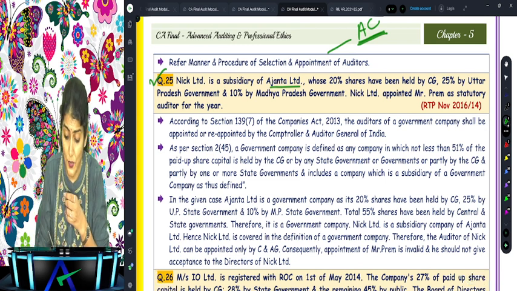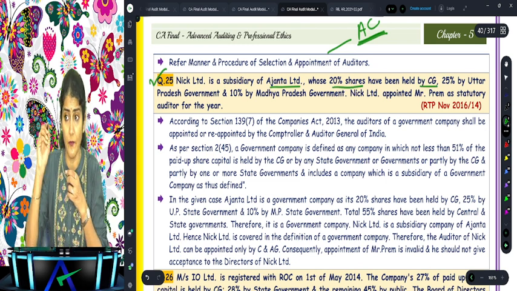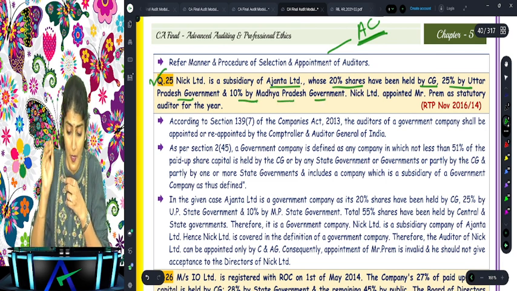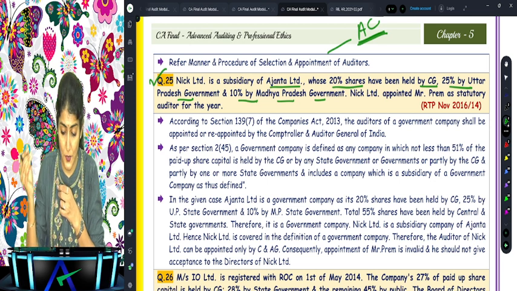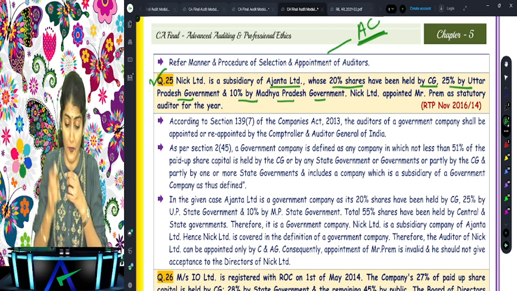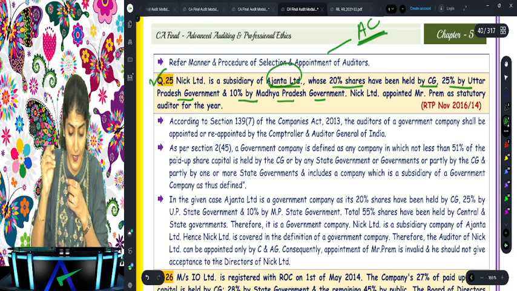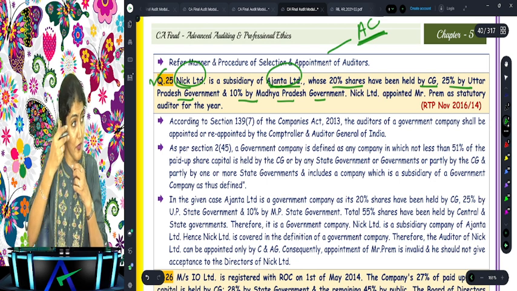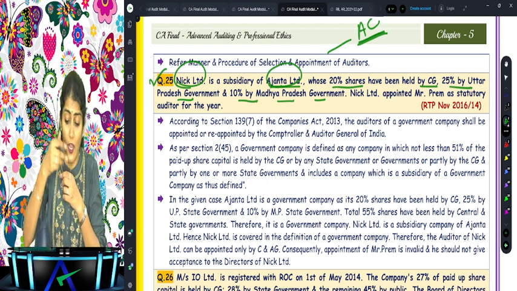Ajanta Limited, whose 20% shares are held by the central government, 25% by the Uttar Pradesh government, and 10% by the Madhya Pradesh government. So 20 plus 25, 45, 45 plus 10, 55. So is Ajanta a government company? Yes. And is NIC Limited a subsidiary of a government company? Yes. So a subsidiary of a government company is also a government company.